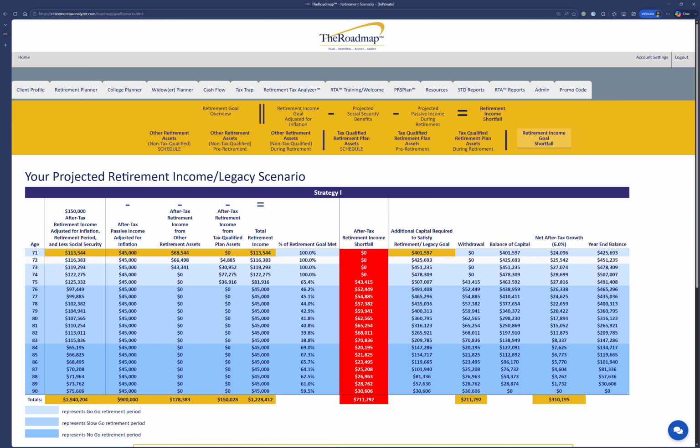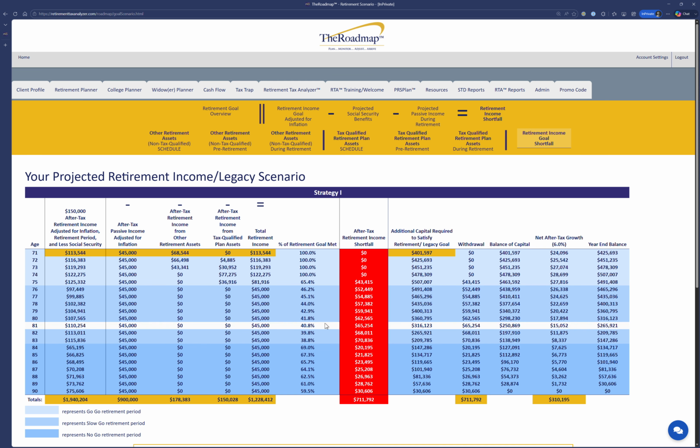So this cycles through, this looks at the end of your retirement period. You're retiring for 20 years here, and at the end of that, this is your shortfall. In order to get $150,000 a year,